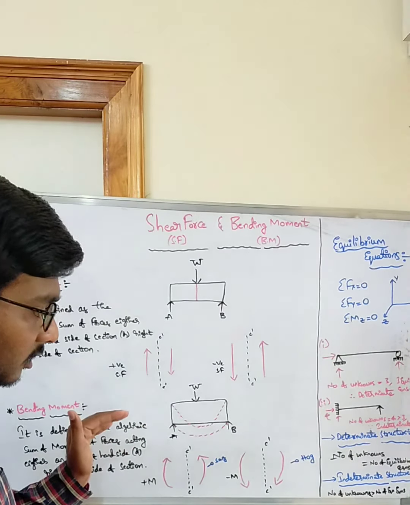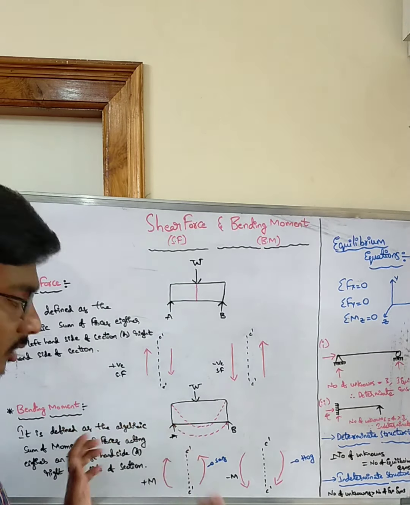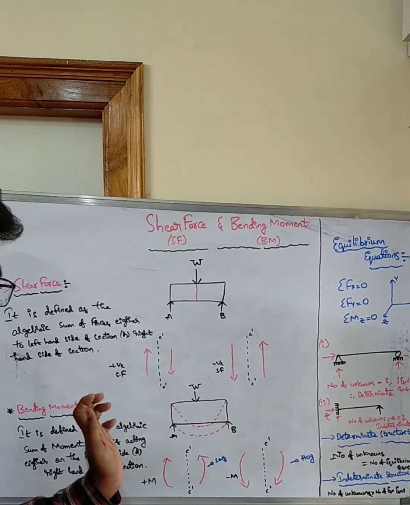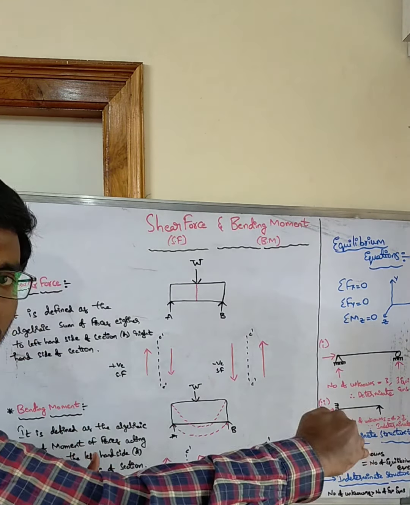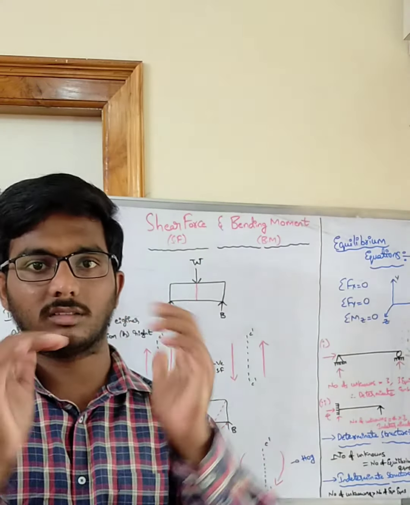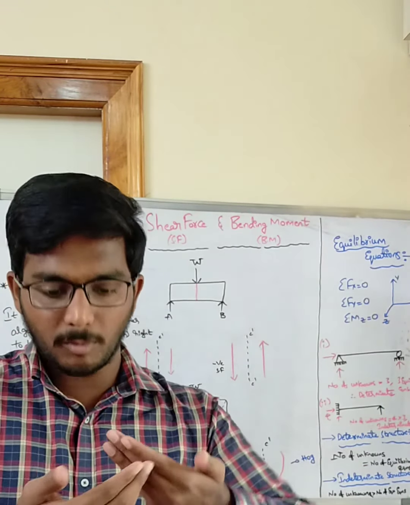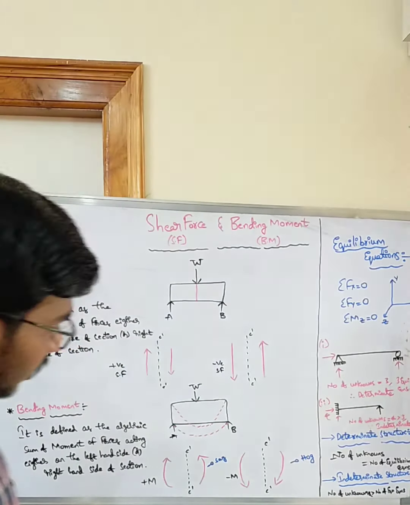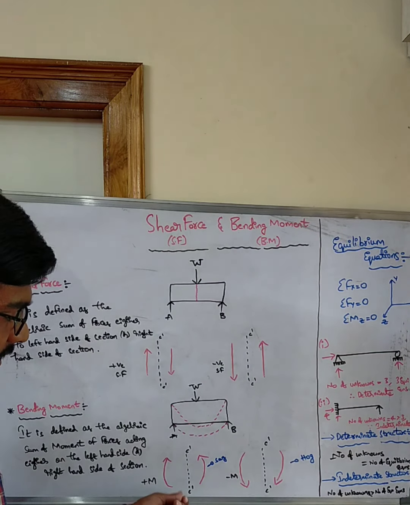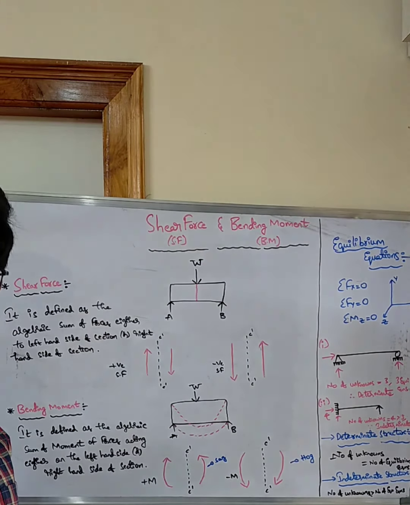On the right side of the section, the moment is anti-clockwise. So it will be sagging. It will bend the beam downwards. Due to this sagging, the beam will bend downwards. So sagging moment is nothing but positive moment. We will take positive M.